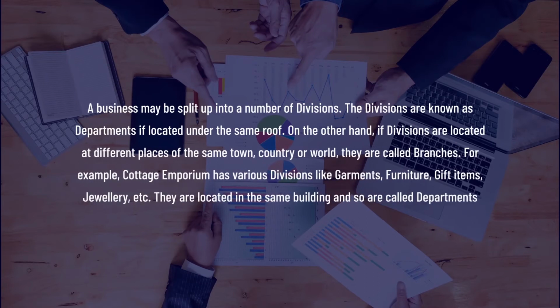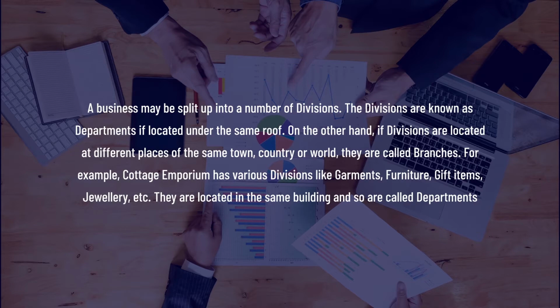Well friends, you all might be aware that today the business is spread worldwide. When a business is split into a number of divisions, these divisions are known as departments if they are located under the same roof. But if divisions are located at different places of the same town, same country or worldwide, they are called branches.